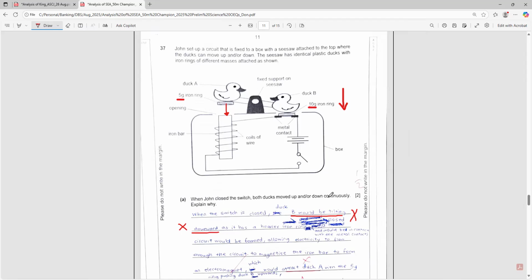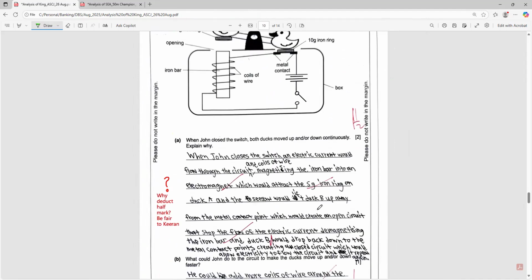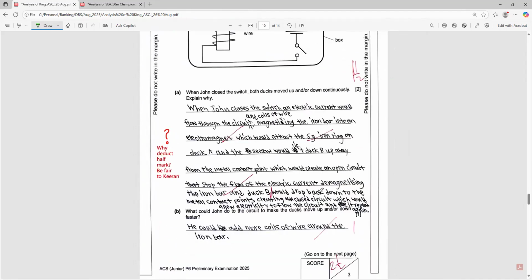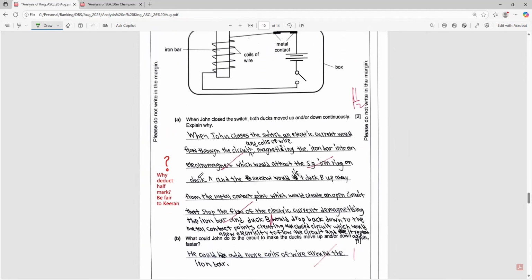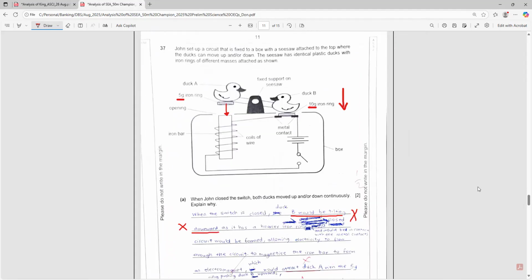Explain why. So whenever you see such a question, right, there is this magnetization and demagnetization of the electromagnet over here. So let's see the other student. His answer actually is very straightforward. He gets 1/2 marks. Okay, so I put a comment here. Why deduct 1/2 mark over here? So let's continue to see these students over here.